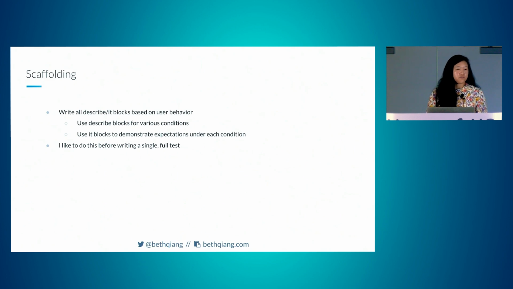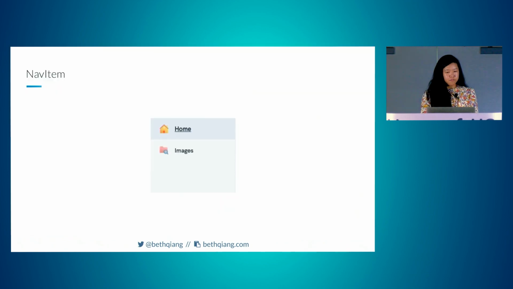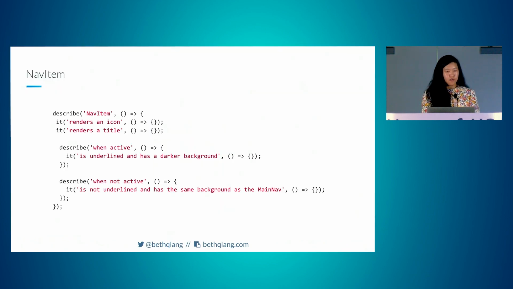So the first thing I like to do before writing even a single full test is to scaffold out all of my tests. And so we would write all of the describe/it blocks based on user behavior. The describe blocks are for various conditions, and then the it blocks demonstrate expectations under each condition. So for the nav item, which looks like this, this would look something like this, where we would write out it renders an icon, it renders a title. Our condition is when the nav item is active, it is underlined and has a darker background, and then another condition when it is not active is it is not underlined and has the same background as the main nav.